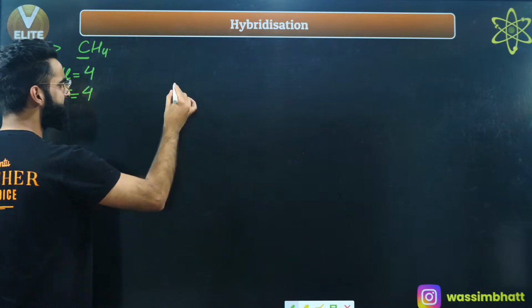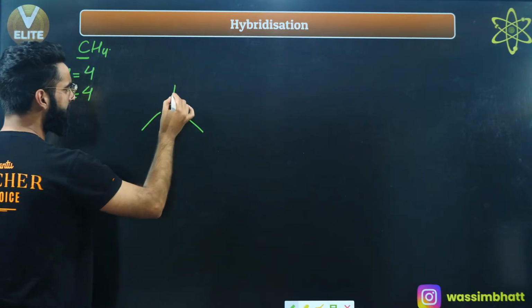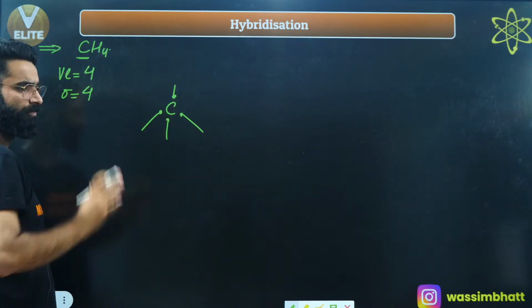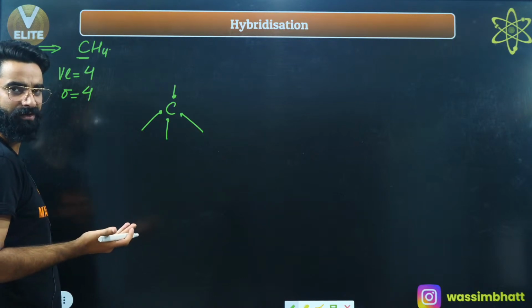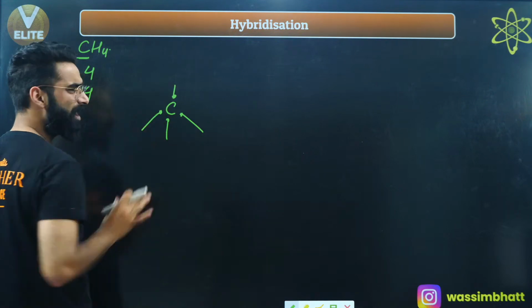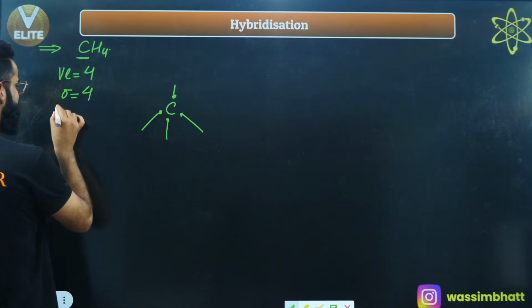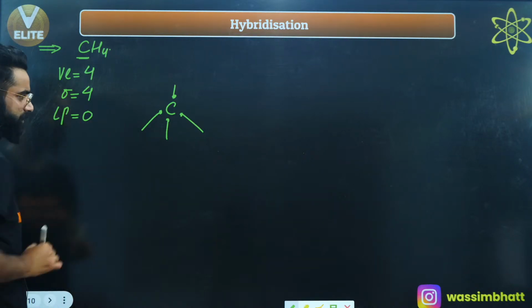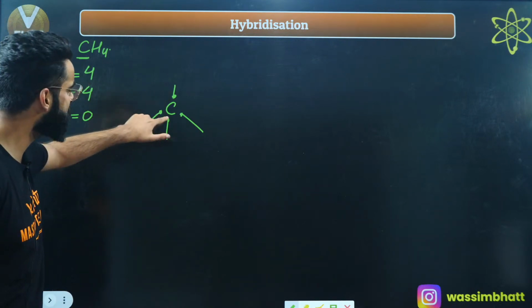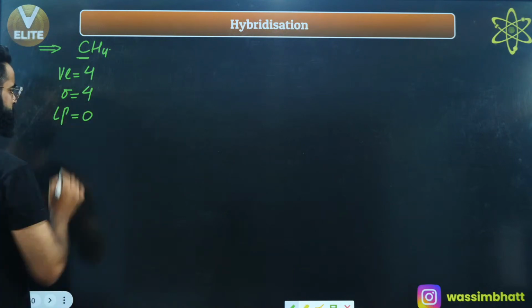See, carbon, its structure is somewhat like this, as you all must be knowing. Carbon had some 4 valence electrons. Out of 4, it is using 1, 2, 3, 4. It has used all the 4 valence electrons for the sigma bonds. So, is there any electron left with the carbon in the valence shell which has not participated in the bonding? There is no electron left as such, okay? So how many lone pairs are there with carbon? 0. Carbon had 4 valence electrons and out of 4, it is using all the 4 electrons for the 4 sigma bonds. Now, you got to know the sigma bonds, you got to know the lone pairs.